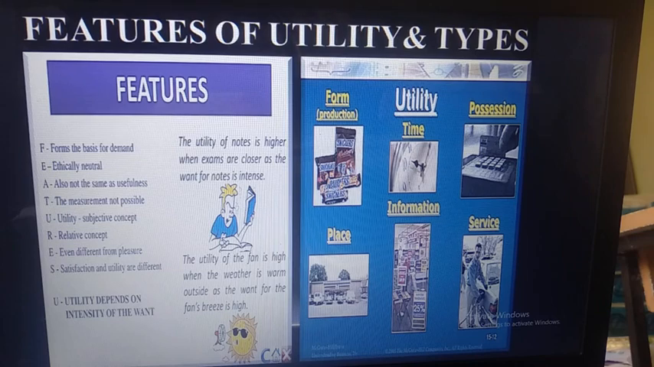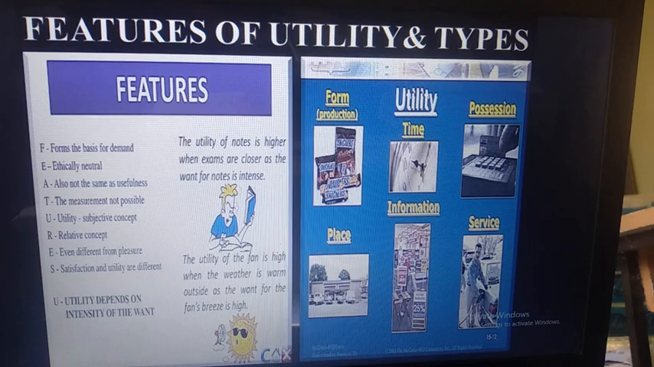Next is place utility. The place name itself indicates it, and the best example of place utility is Amazon delivery. If you like some product on online shopping, and we buy that product, and in time they deliver the product to us. Place utility is related to transport utility. If we get a product available in time at our place, from that we get a satisfaction, that is called place utility.